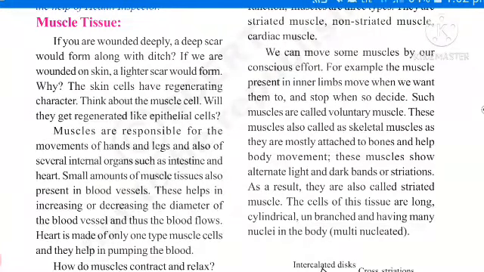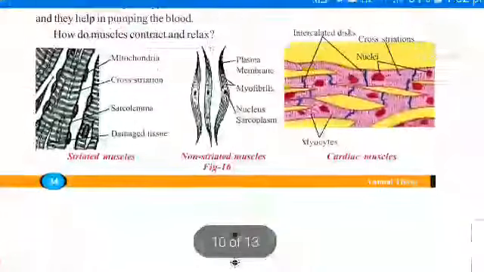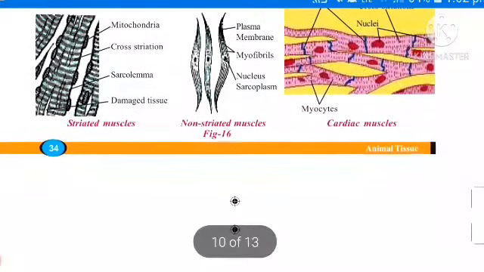Remember, muscle tissues are classified into three types. Once observe this picture. Muscles are primarily divided into three types. One is striated muscles. Second one is non-striated muscles. Third one is cardiac muscles.